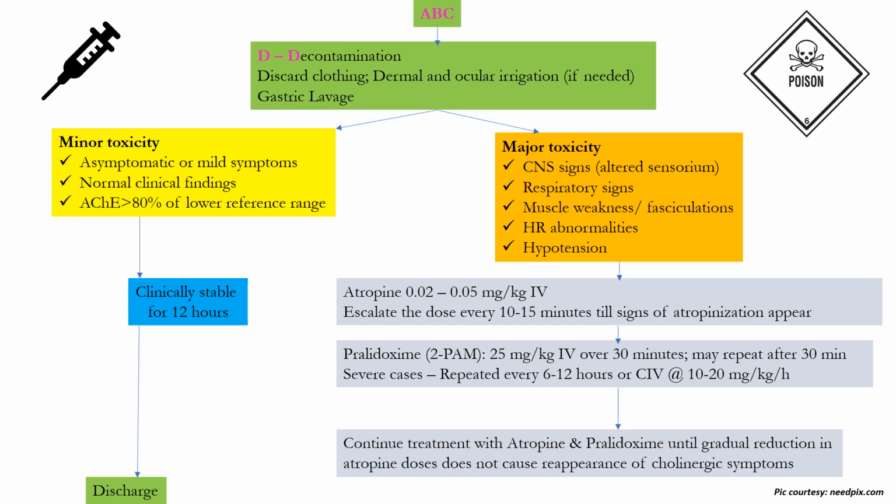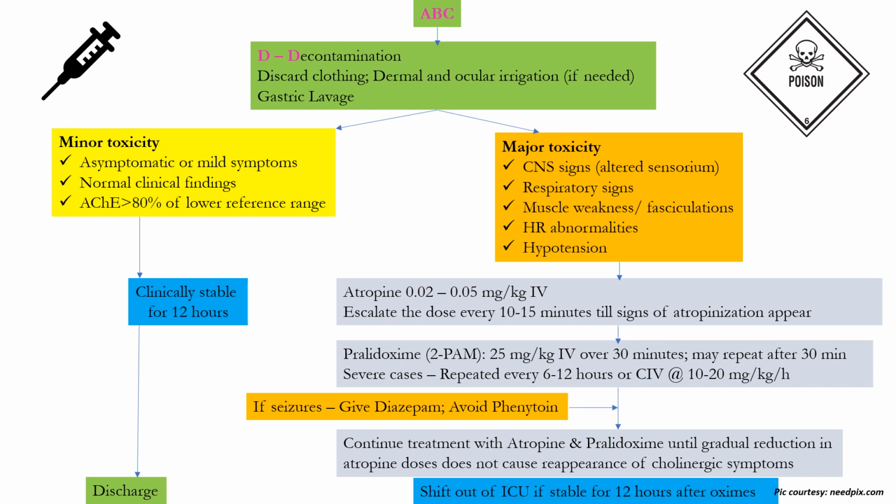So, you continue the treatment with atropine and pralidoxime until gradual reduction in the doses of atropine does not cause reappearance of cholinergic symptoms. Meanwhile, you give symptomatic treatment in the form of giving diazepam for seizures. For seizures, you must remember that you need to avoid phenytoin because it may precipitate seizures. If the patient is now stable for 12 hours after oxime therapy, you can shift the patient out of ICU, and if the patient continues to stay clinically stable for 48 hours, you may consider discharge of the patient.